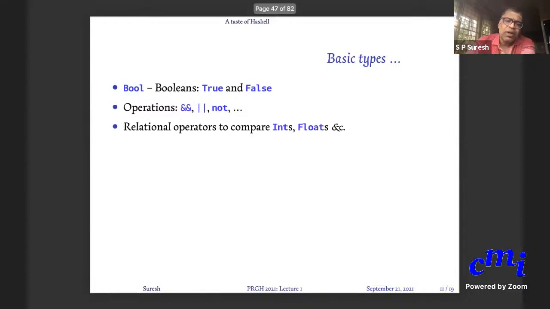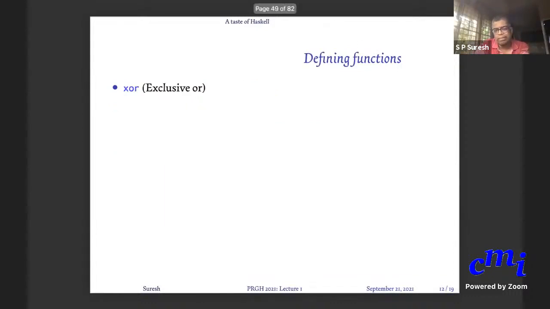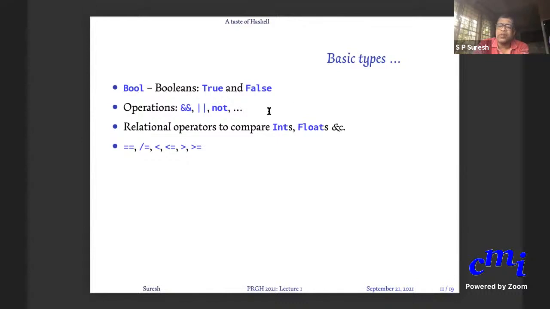Then we looked at some basic functions, operations that are allowed on bool and are not. And you have relational operators on other types that yield values of type bool. So if you check whether 5 equals 3, you will get false, which is a Boolean value. If you check 5 slash equal to, which stands for not equal to, 3, you will get true, which is a Boolean value. And similarly for the other operators. You can check not just integers, but also whether the character A is equal to the character B. Then of course it will return false.